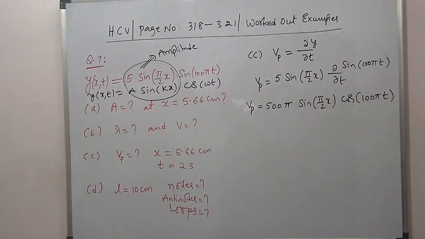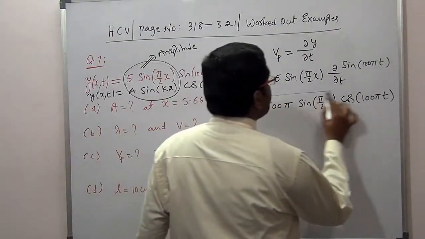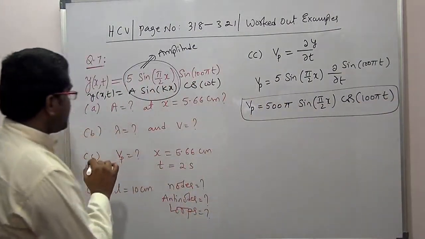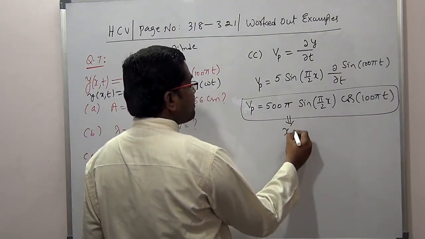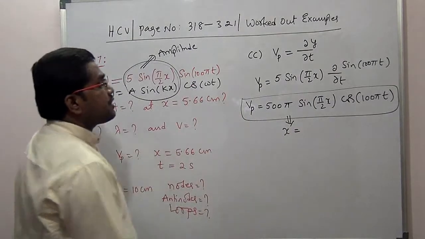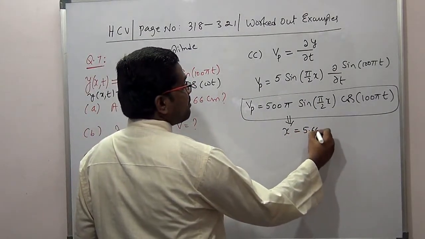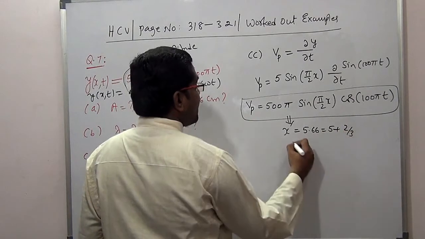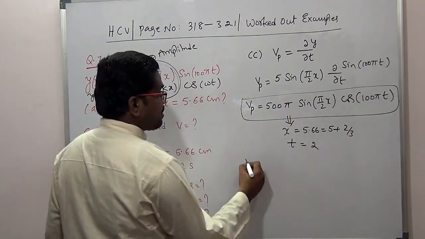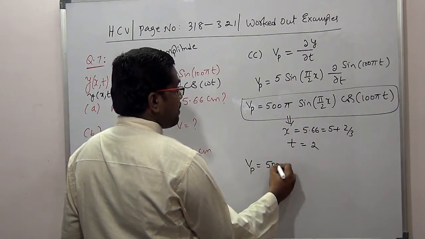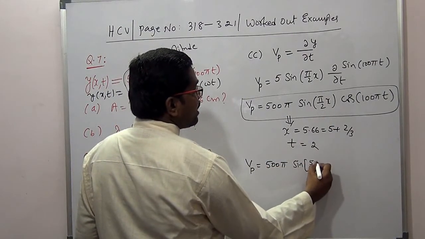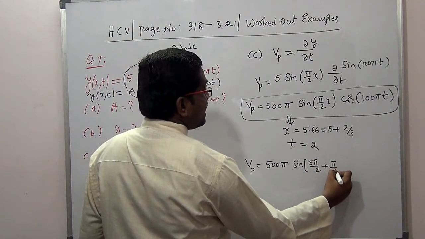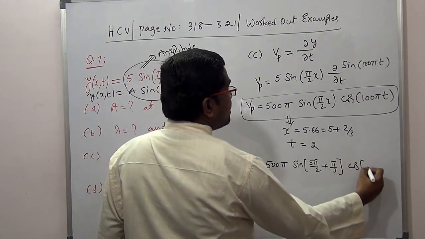Now we got finally the velocity. So now we need to substitute the given values. What are the given values here? They are asking x equal to 5 plus 2 by 3, that is 5.66, and time equal to 2 seconds. Let us substitute there. It will be 500 pi sine of, if I substitute x, 5 pi by 2 plus pi by 3, then cos of 200 pi.